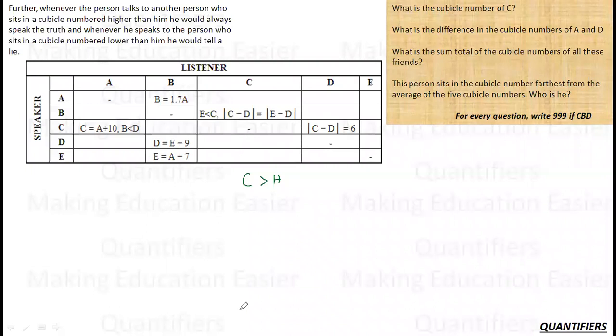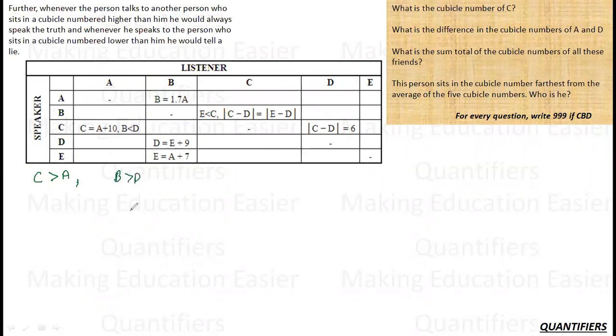Now if C is greater than A, and C is equal to A plus 10, this is a false statement, which means C is greater than A, but it is not necessary that their difference is 10. So I'll ignore this. So what is the second statement he made? The second statement he made was B is less than D. Now since C's cubicle number is greater than A's cubicle number, he will always make a false statement, which means B is less than D is a false statement, which means B is not less than D, B is greater than D.